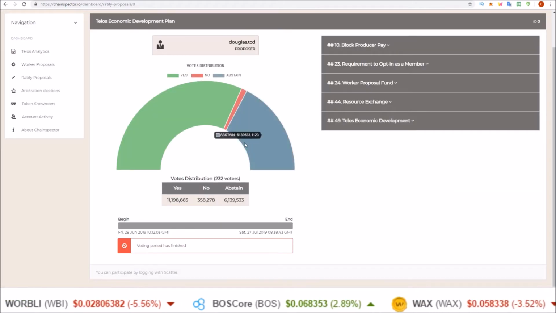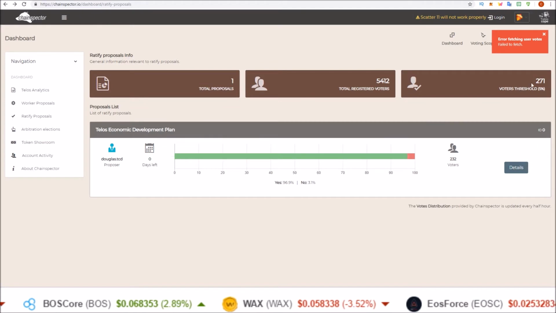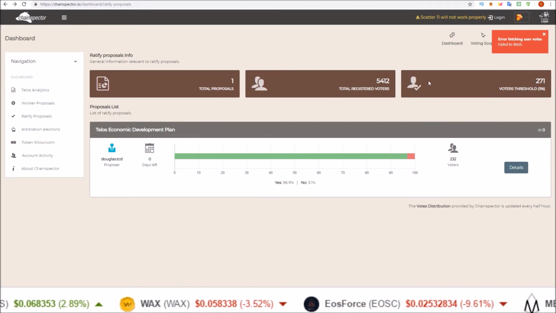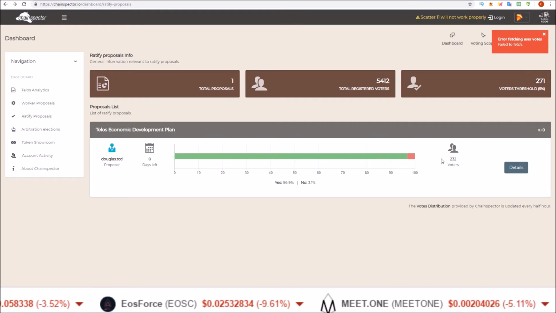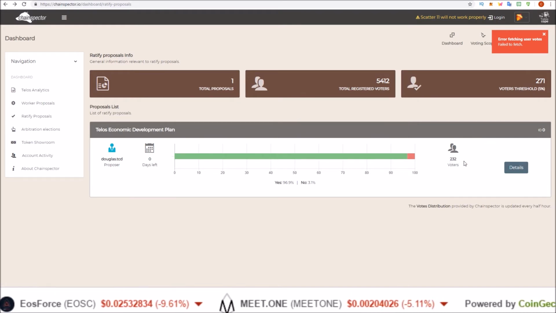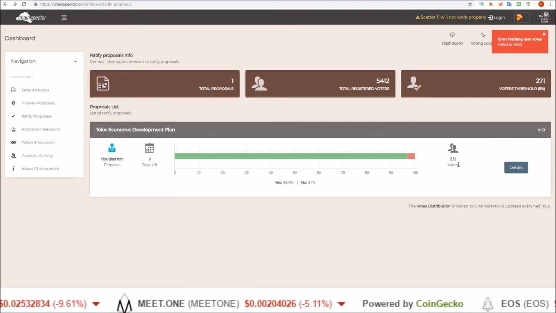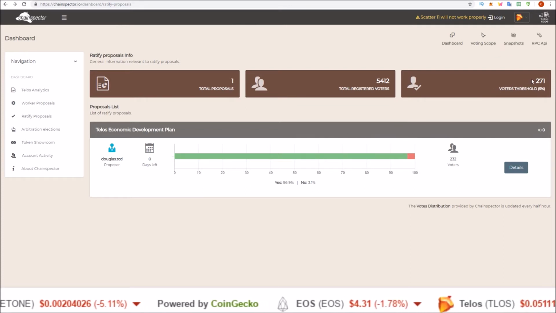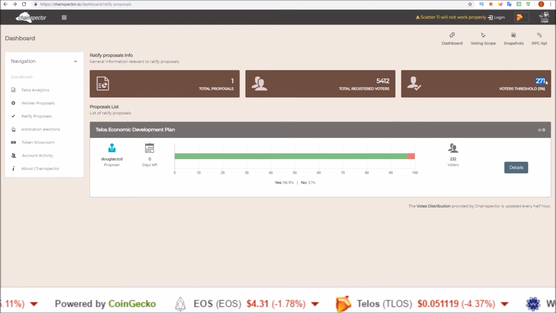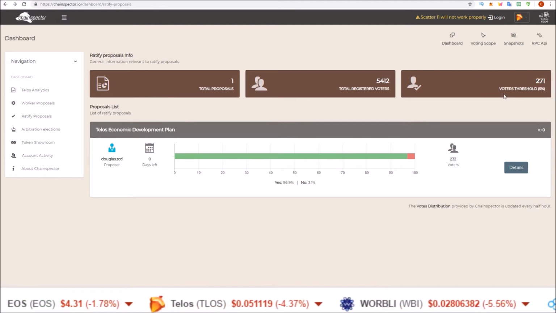And what this did was put the voter threshold, the amount of accounts needing to vote for a proposal, above the amount of accounts that actually did. So 232 separate accounts voted on this proposal, but the attacker pushed the threshold up to 271. This is where the error comes in.